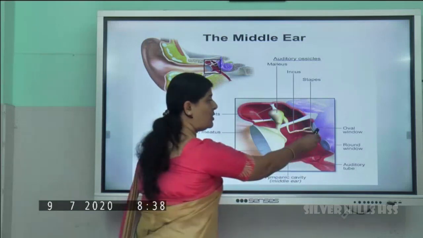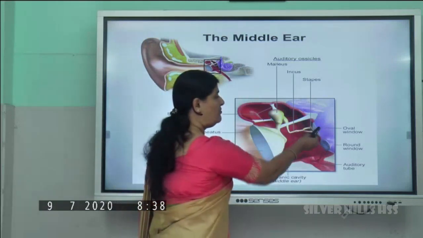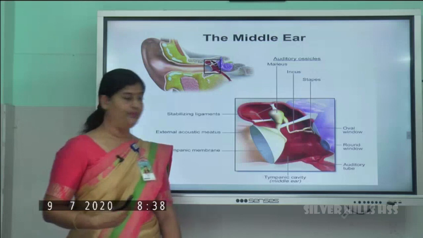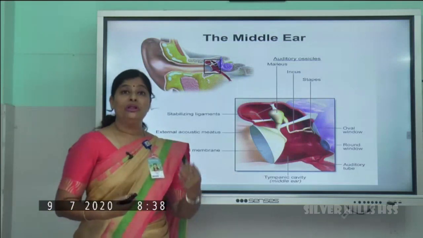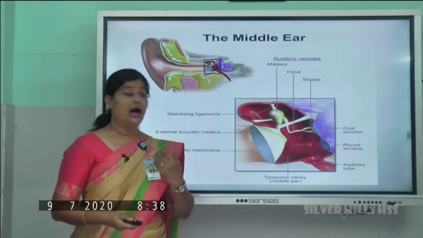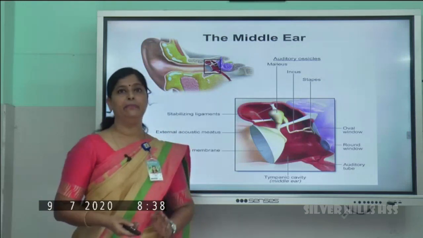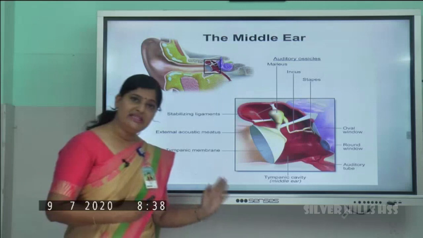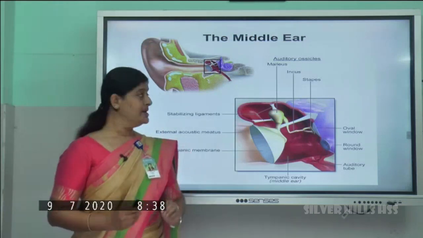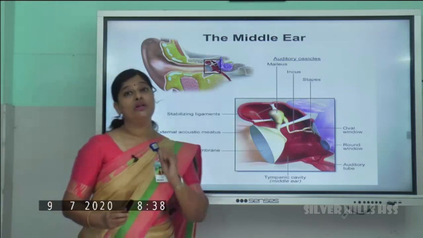In the picture you can see the oval window and the round window. So the oval window and the round window act as a boundary between which parts? The middle ear and the inner ear. And what is their duty?